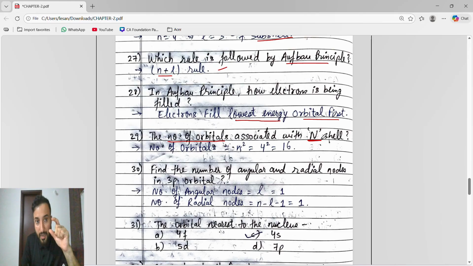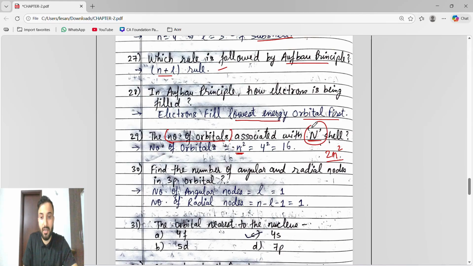For the total number of electrons present in any orbit, we have the formula 2n square. But for finding the total number of orbitals, the formula is n square.